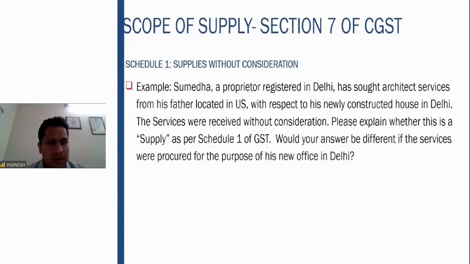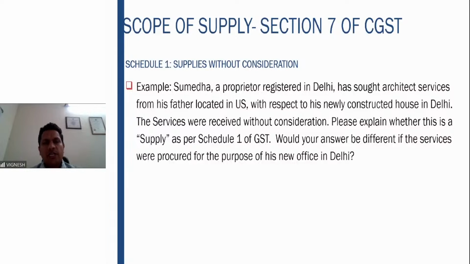Further examples. Sumedha, a proprietor registered in Delhi, has sought architect services from his father located in the US with respect to a newly constructed house in Delhi. Services were received without consideration. Please explain whether this is a supply as per Schedule 1. Would your answer be different if the services were procured for the purpose of the new office?